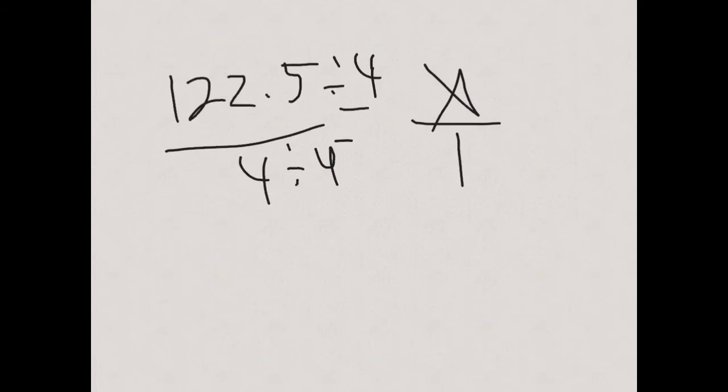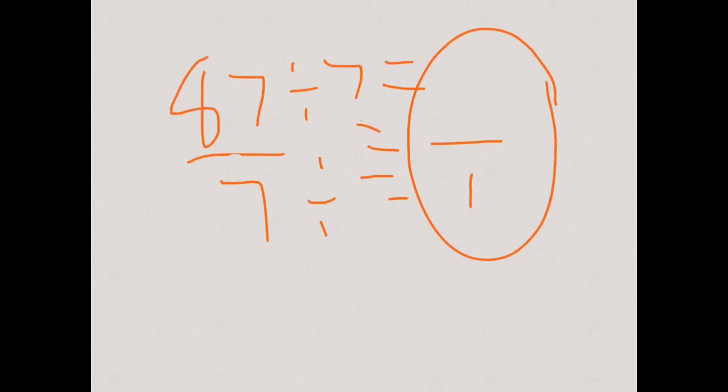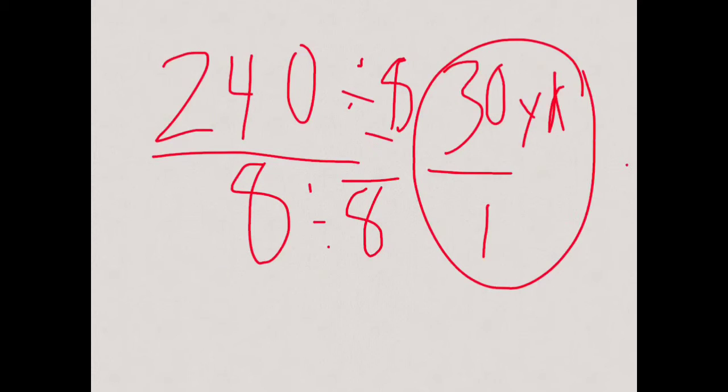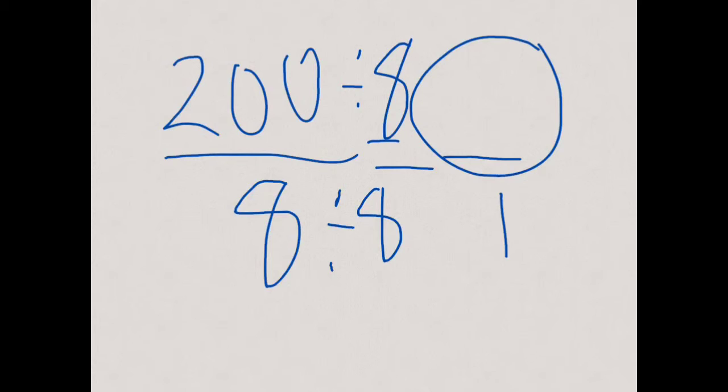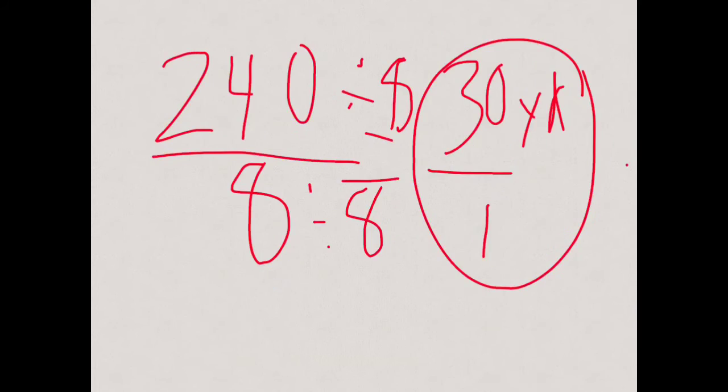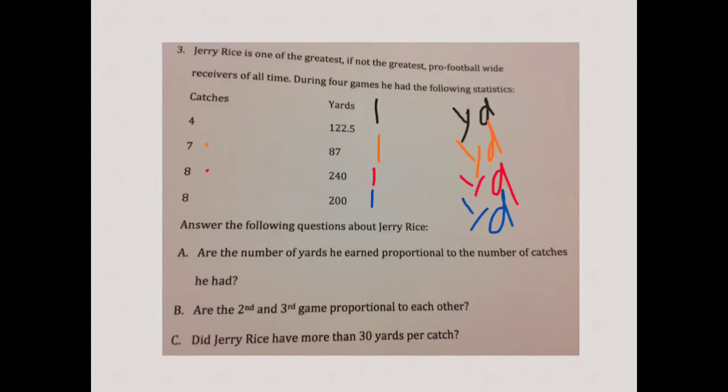Now, do they all have the same ratio? Does this one and this one and this one, and finally this one, do they all have the same unit rate? Meaning, do they all have the same value up here to 1? If these are not all exactly the same, then no, they are not proportional. The answer would be no. If they're all the same, then it would be yes. But you need to double check that right now.